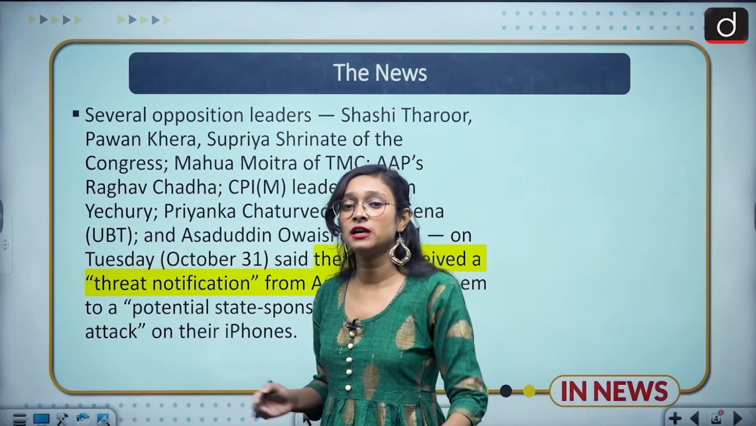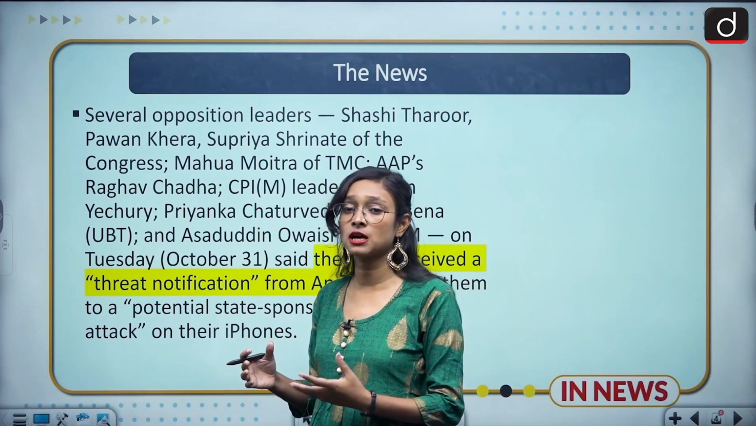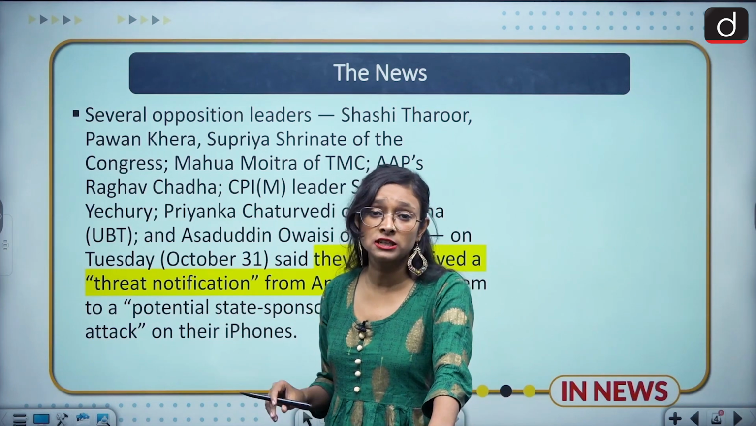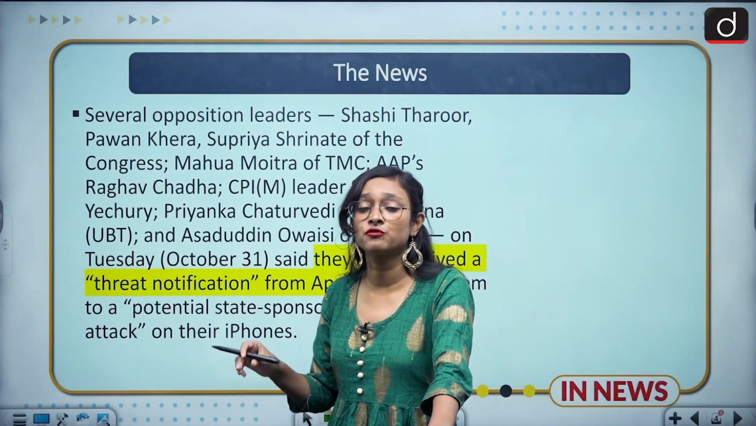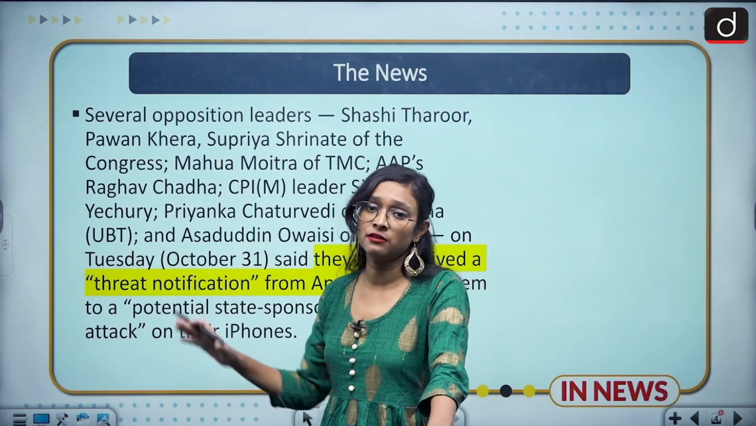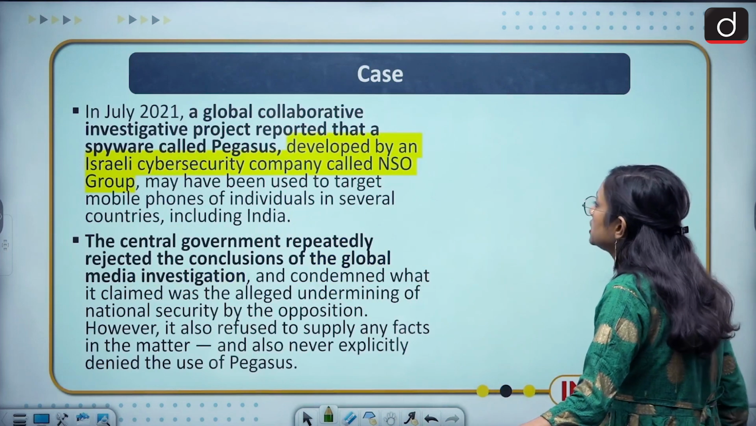So that's why we are discussing the Pegasus spyware, because this case is nothing new, it came in 2021. But we are discussing it because the opposition has said that, similar to Pegasus spyware, they have received this kind of notification, which is infringing their privacy. So that's why we are discussing this news. Moving to the next slide, which is about what the case is.